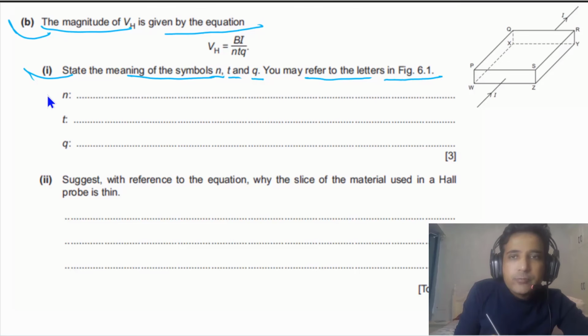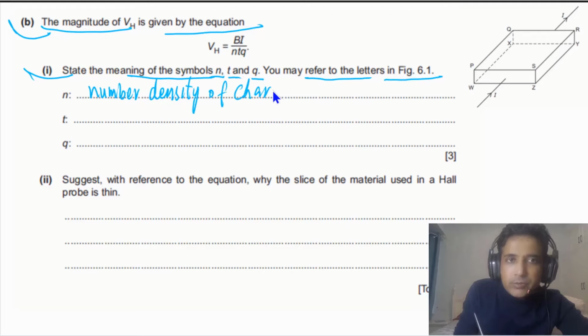So first of all is N. N is the number density of charge carriers, meaning the number of charge carriers per unit volume. So this is one point you can write down: number density of charge carriers.